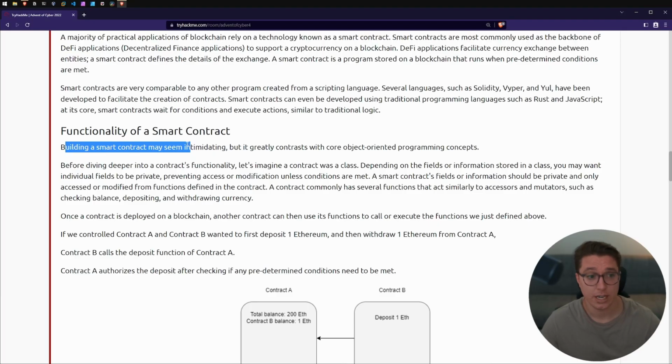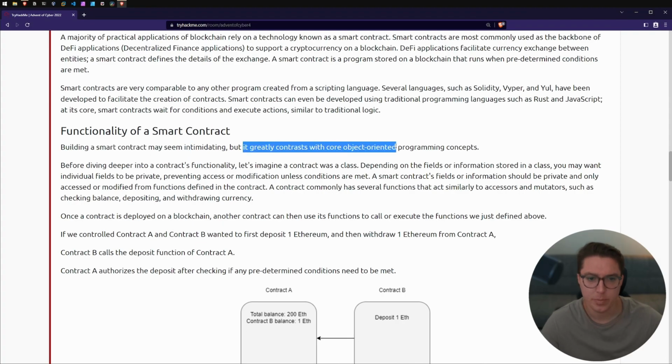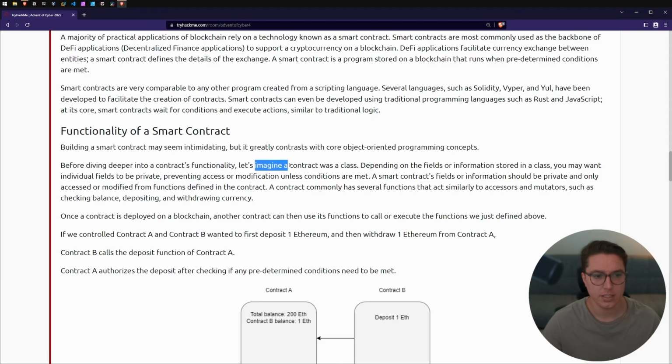Building a smart contract may seem intimidating, but it greatly contrasts with core object-oriented programming concepts, something that I really struggled to learn and still have no grasp on. So before diving too deep, let's imagine a contract was a class. Depending on the fields or information stored in a class, you may want individual fields to be private, preventing access or modification unless conditions are met. A smart contract is pretty similar.